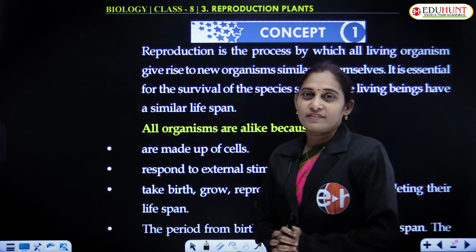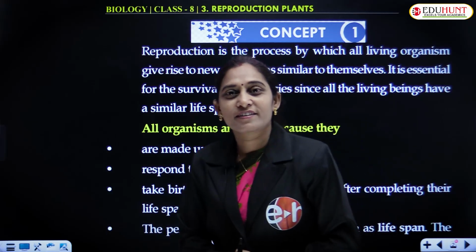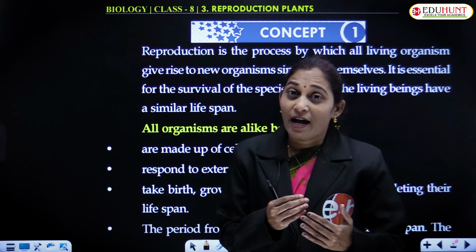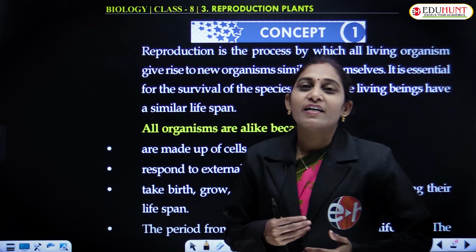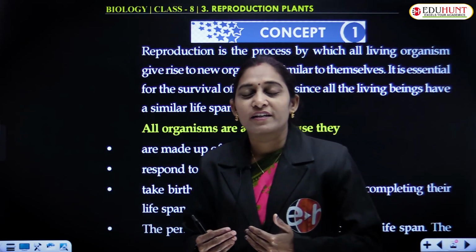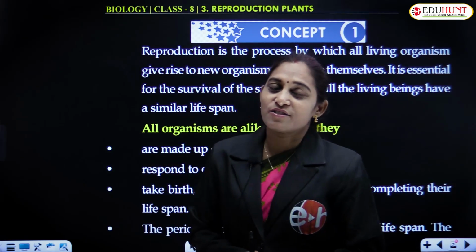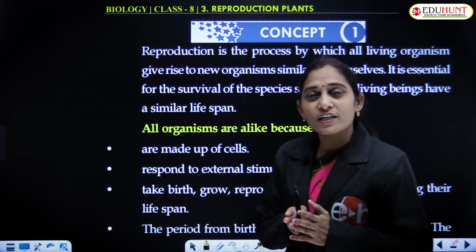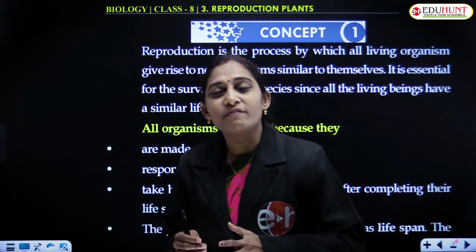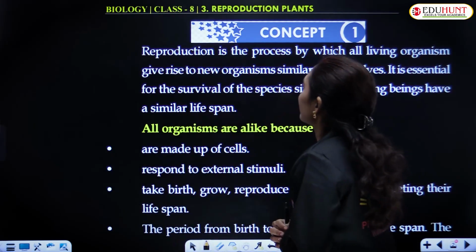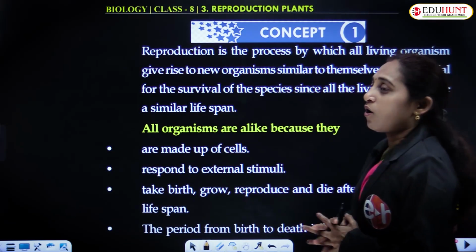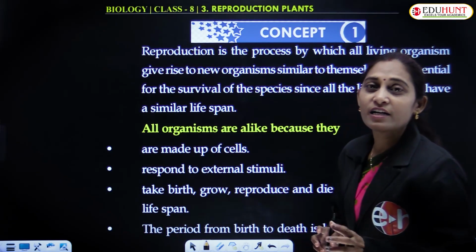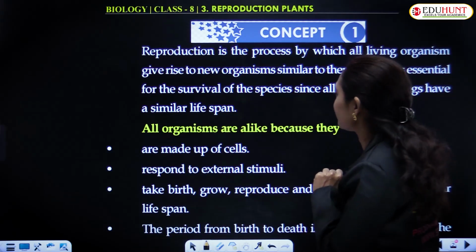Let's move on to the concept, that is reproduction. What is reproduction? It is nothing but multiplication of organisms. An organism multiplies and produces offspring of its own kind. That is known as reproduction. Reproduction is one of the activities of living organisms. The organisms which are produced through the reproduction process are similar to the mother organism.